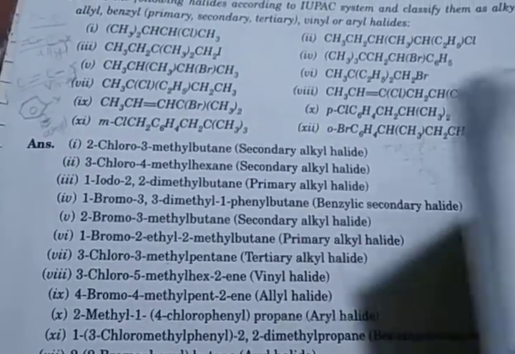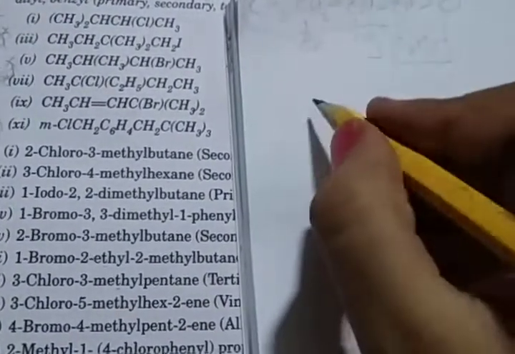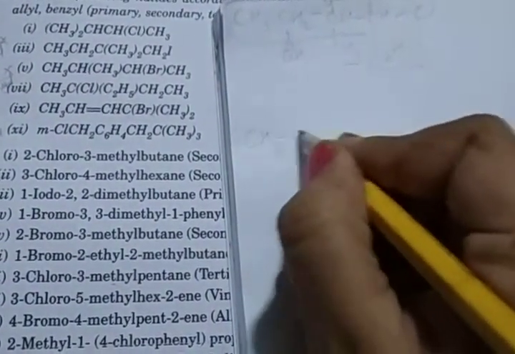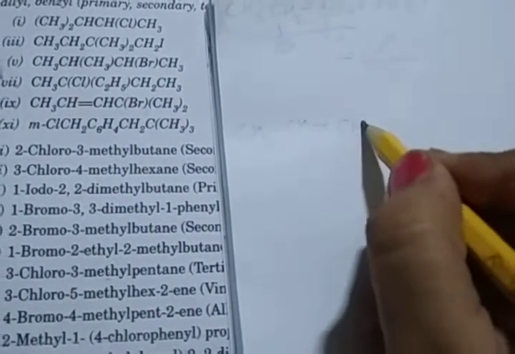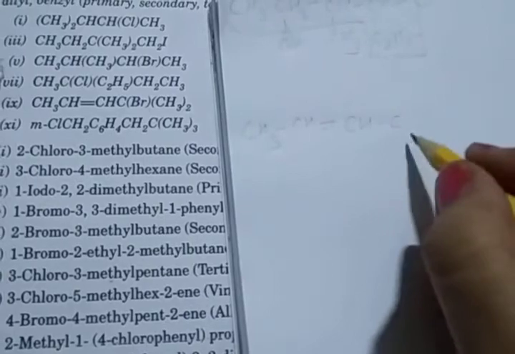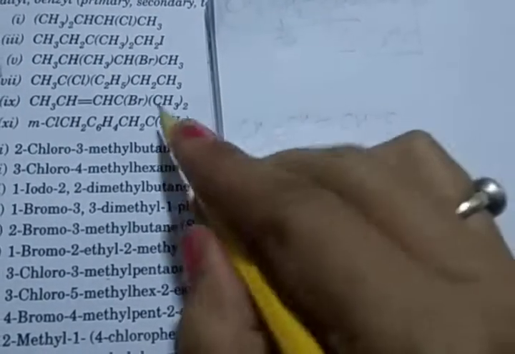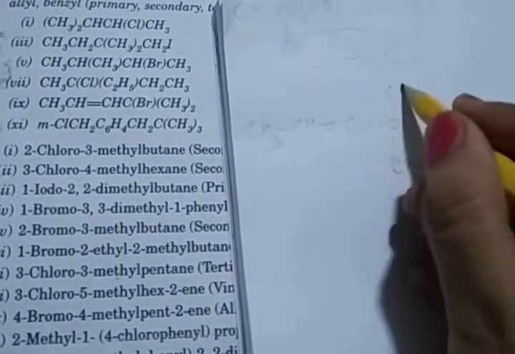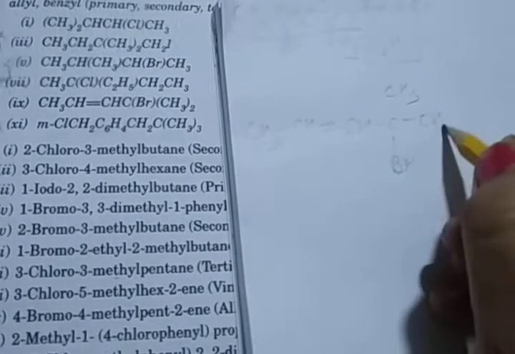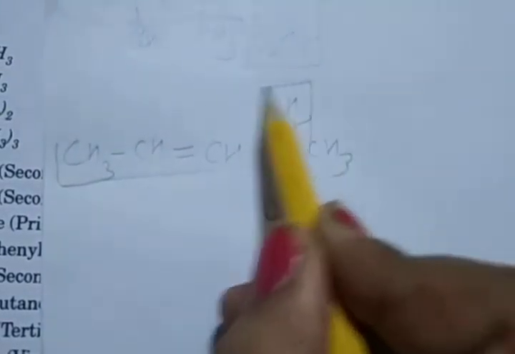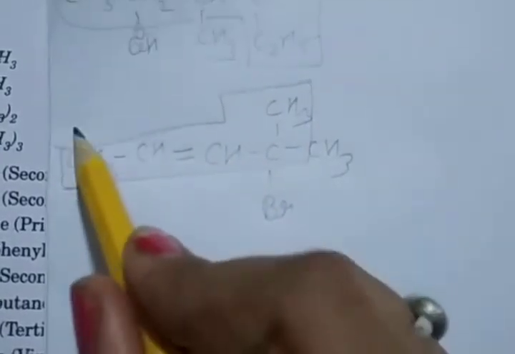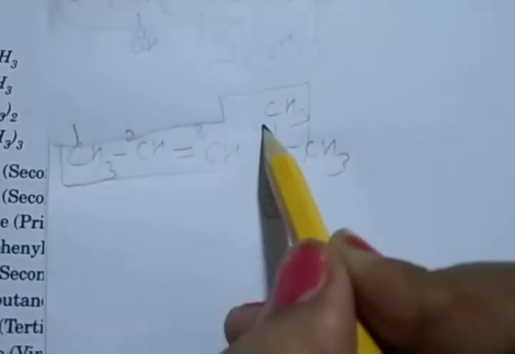First we have to open the structure, otherwise you can't understand. So CH3 CH double bond CH CBr, and this carbon also CH3 whole twice, and then CH3. First we select the chain from this side, after the second number double bond. So we have to select this way: 1, 2, 3, 4, 5.